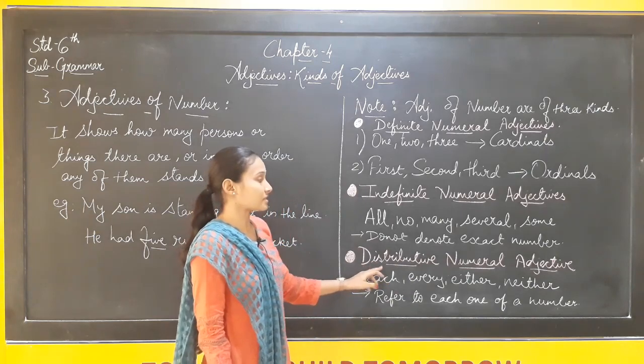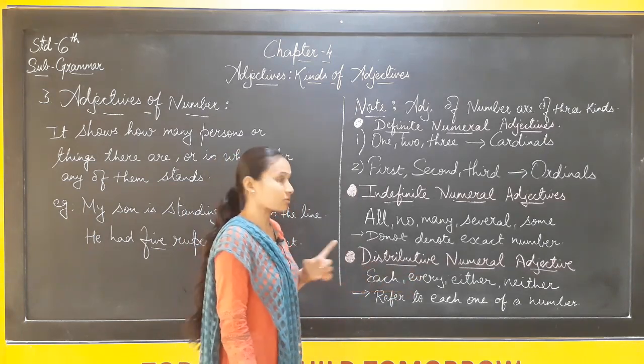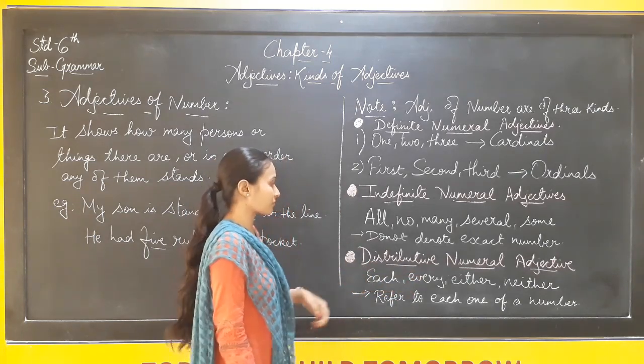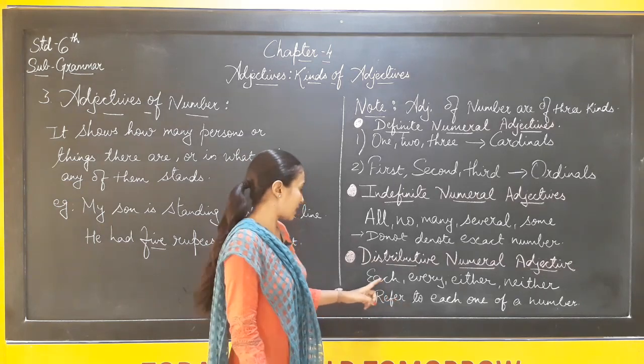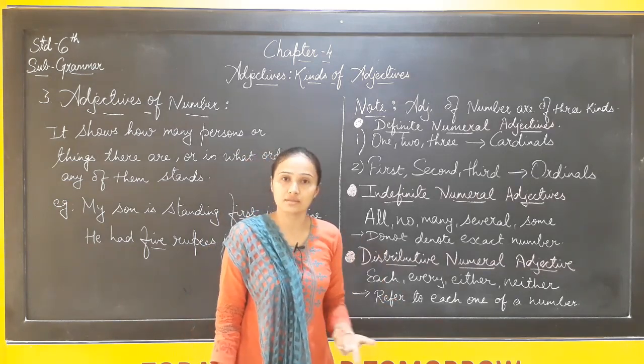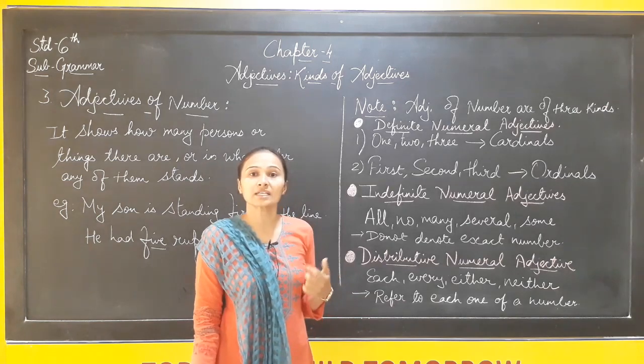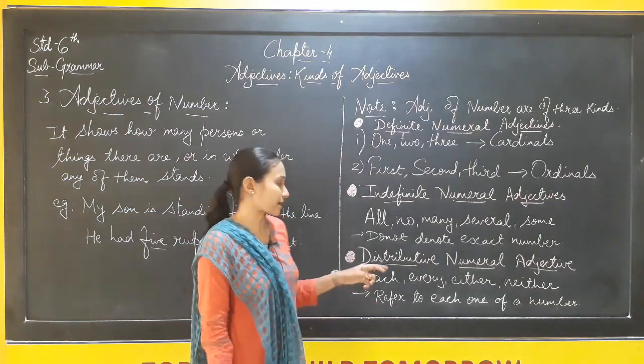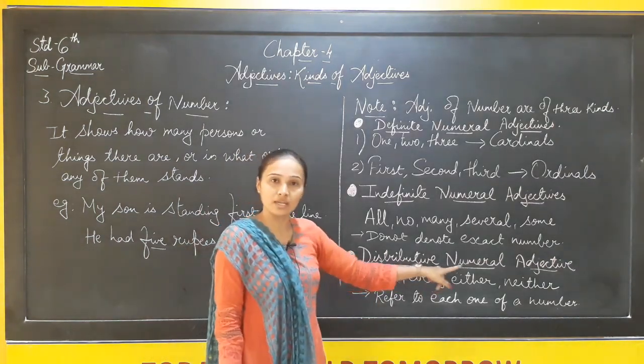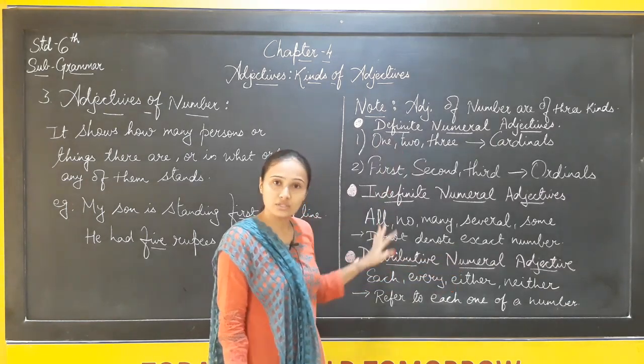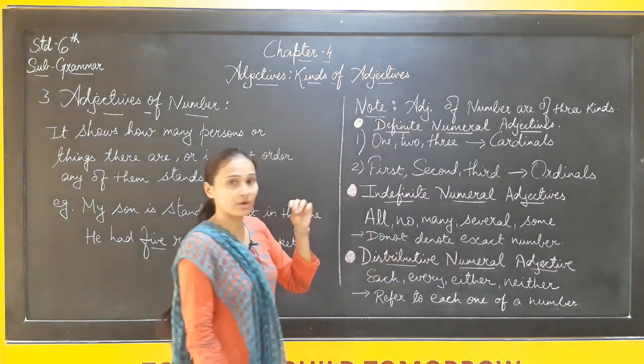Third is distributive numeral adjective. In distributive numeral adjective, we will see 4 words: each, every, either, neither. Whenever we see words like each, every, either, neither, that is said to be the distributive numeral adjective. Understood this properly? One more time I am repeating it fast.